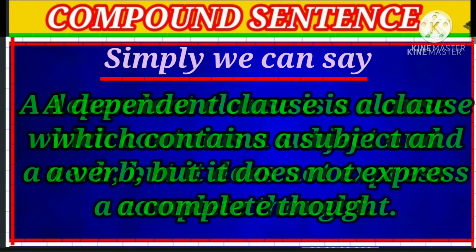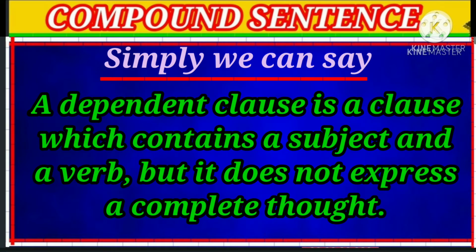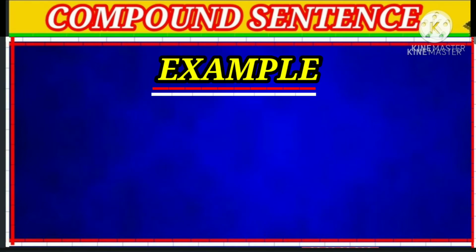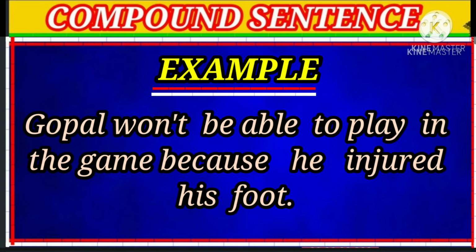Simply, we can say a dependent clause is a clause which contains a subject and a verb, but it doesn't express a complete thought. For example, Gopala won't be able to play in the game because he injured his foot. Here, because he injured his foot is a dependent clause. In the clause, he is the subject and injured is the verb. Thus, the sentence is complex.